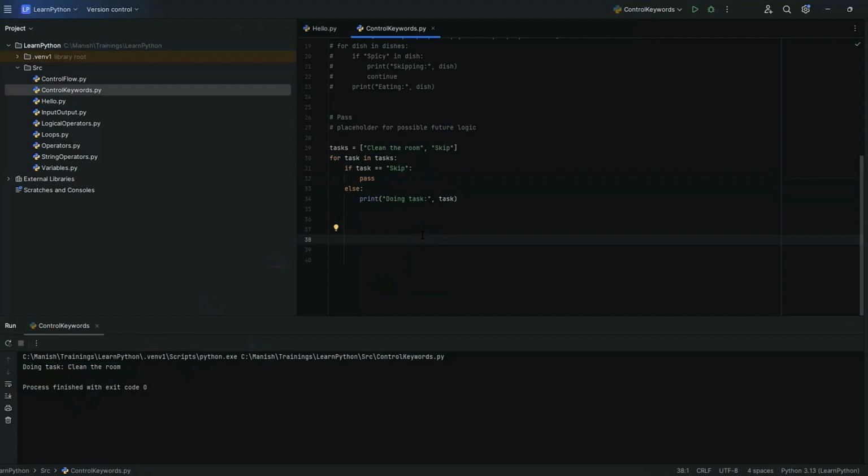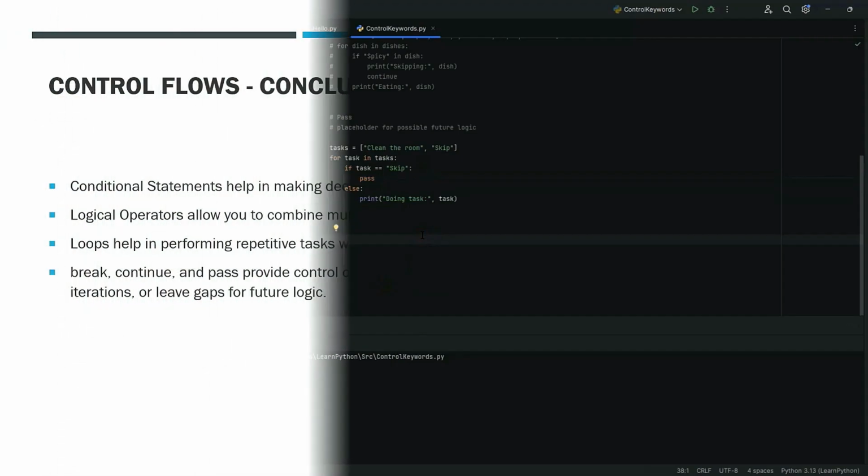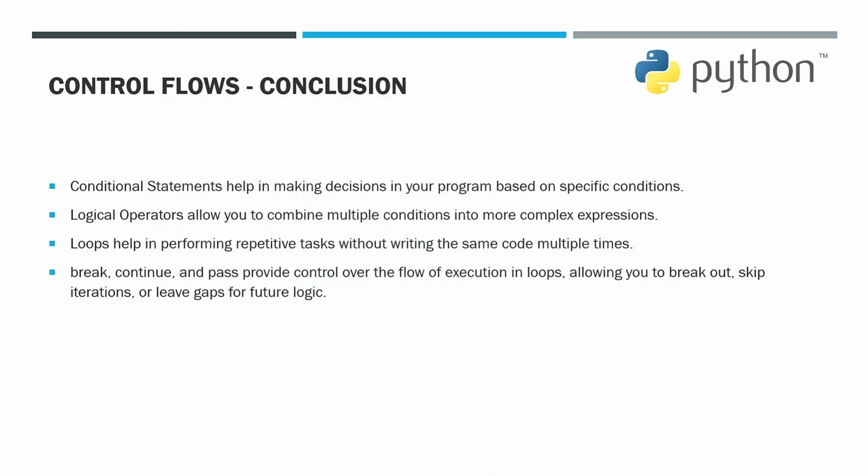In this session, we learned how to use break, continue, and pass statements. In this section, we learned that conditional statements help in making decisions in our programs based on specific conditions. Logical operators allow us to combine multiple conditions into one or more complex expressions. Loops help in performing repetitive tasks without writing the same code multiple times. Break, continue, and pass provide control over the flow of execution in loops, allowing us to break out, skip iterations, or leave gaps for future logic.